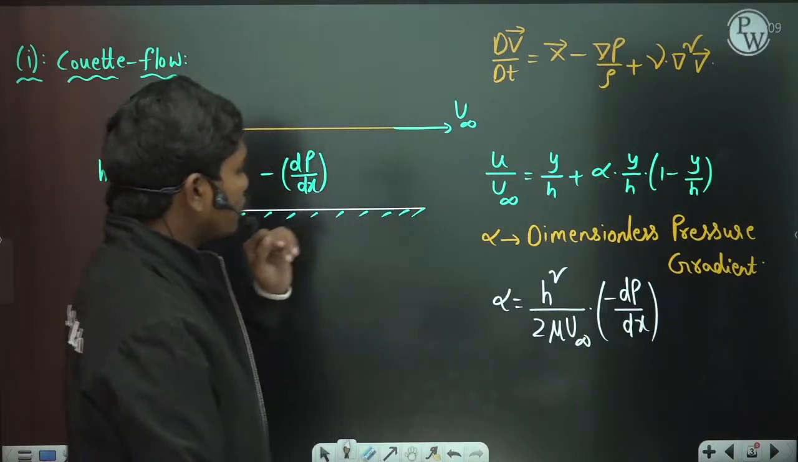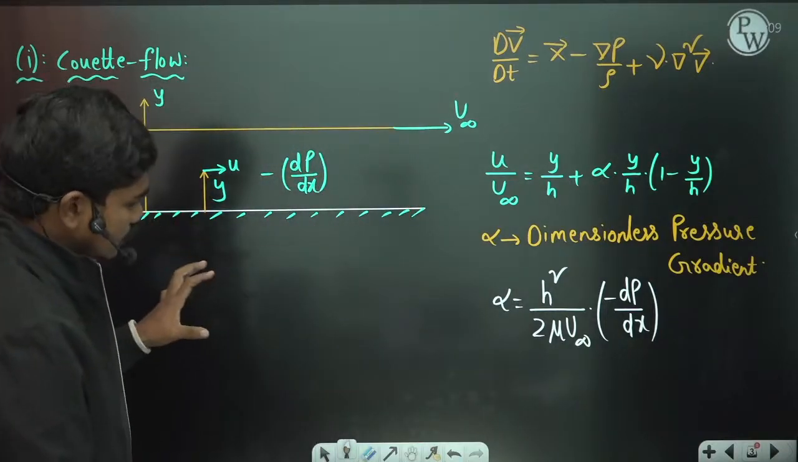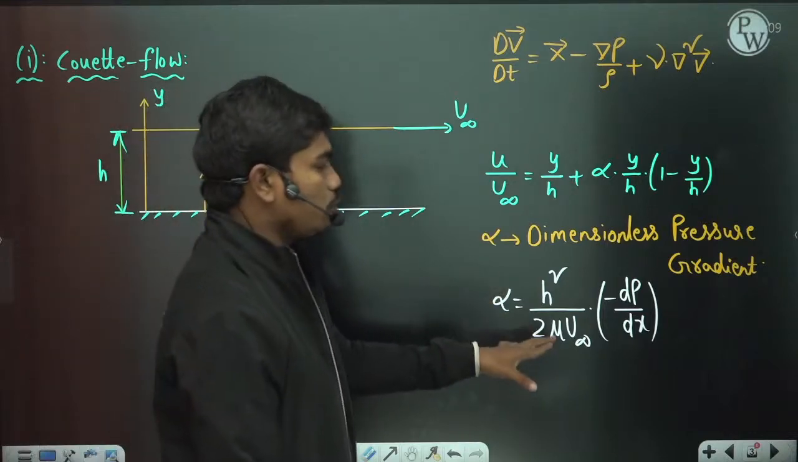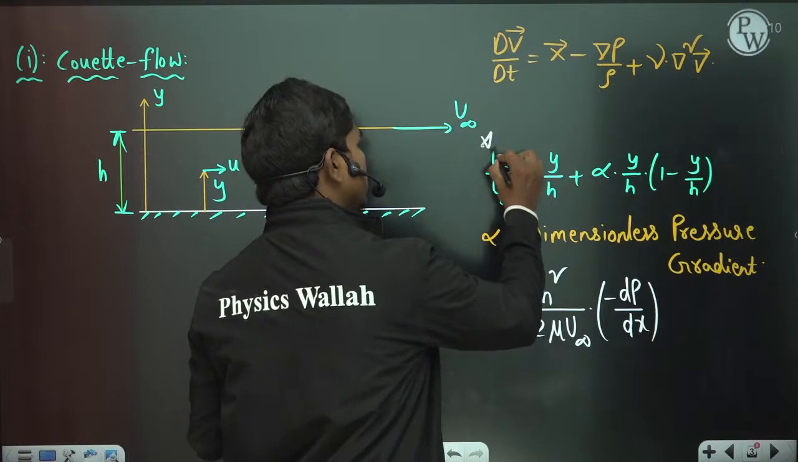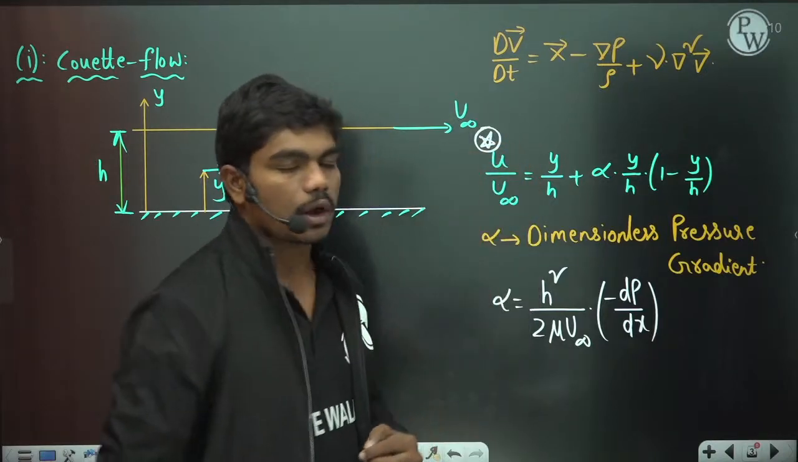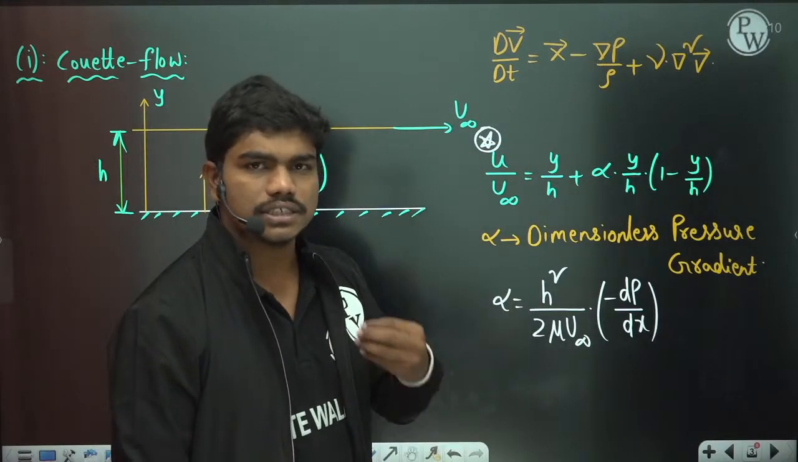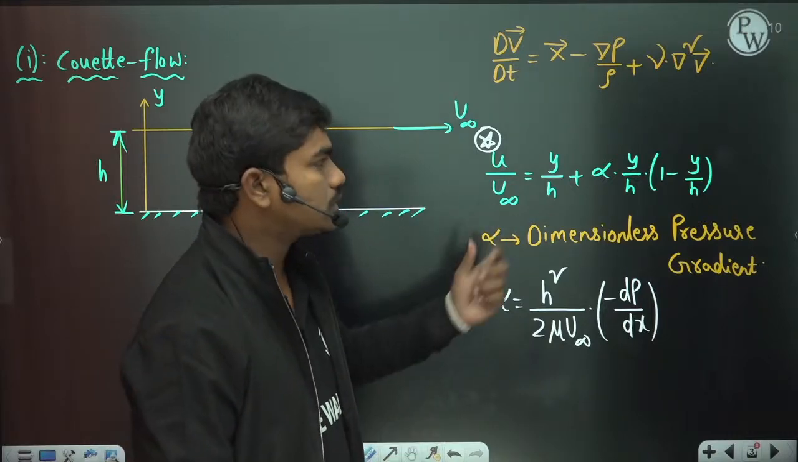Meanwhile, first of all let us see this thing. So this is h, alpha is equal to h square by 2 mu u infinity times minus dp by dx. So once you have this velocity profile, then you can calculate whatever you want. You can calculate discharges, shear stress, whatever you want, you can always calculate.